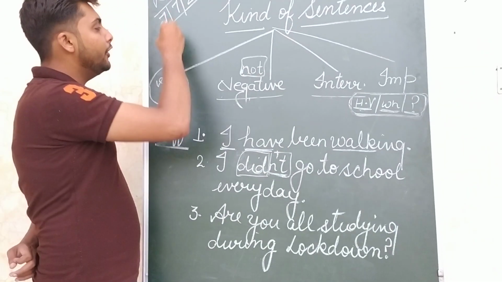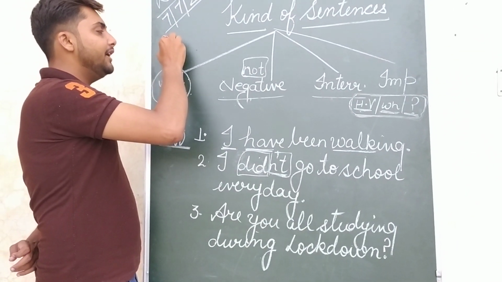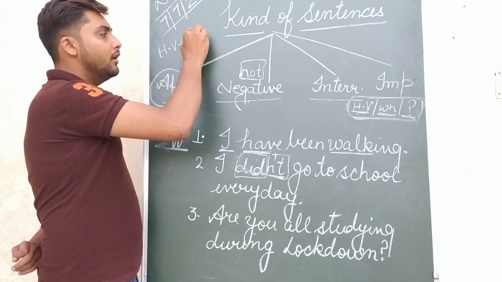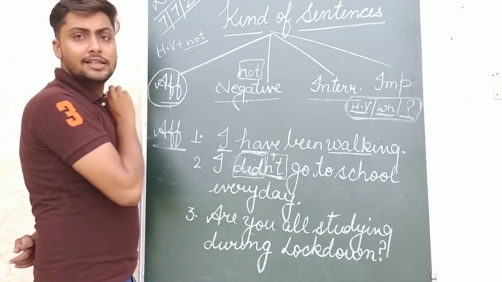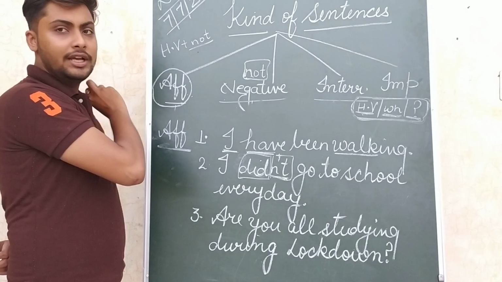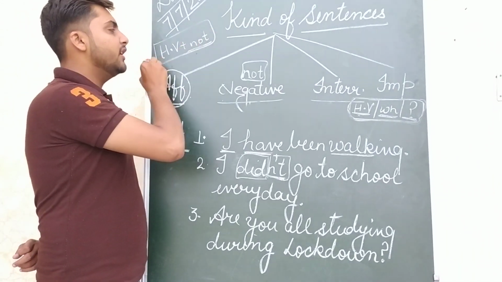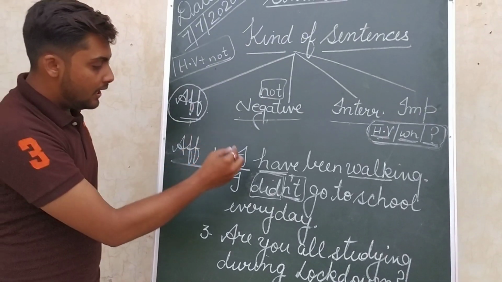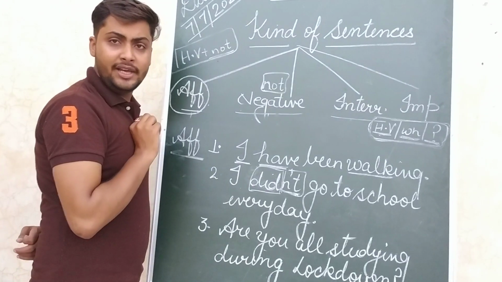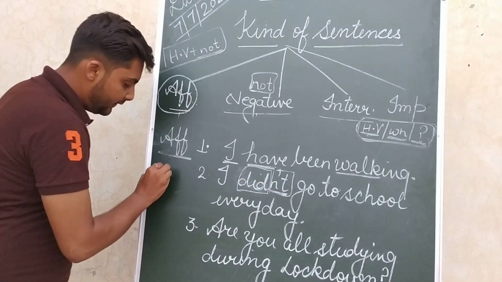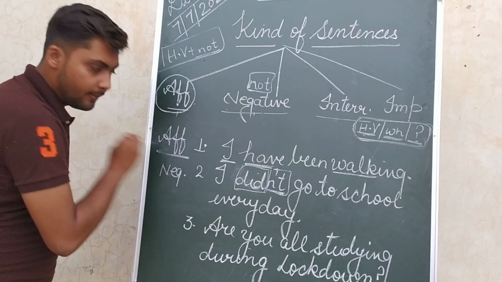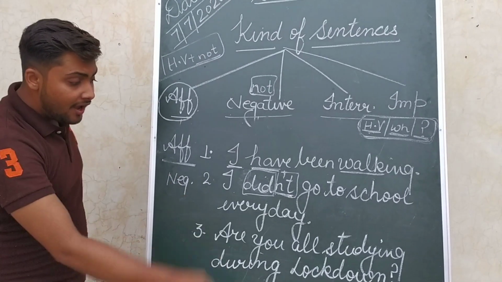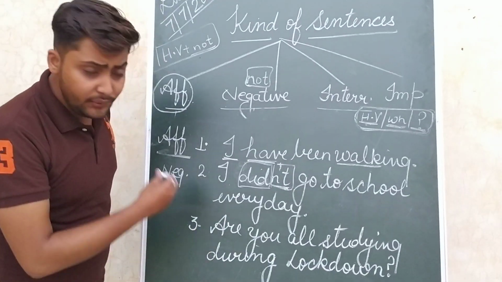I already told you whenever you need not, a helping verb should also be there. If there is a helping verb, then not is used. These both are brother and sister. Okay. I didn't go to school every day. So it is a negative sentence. Clear?